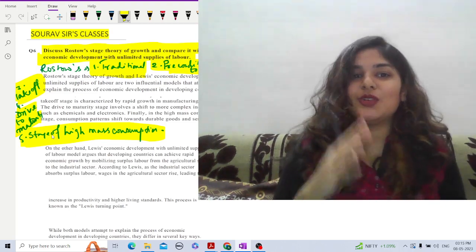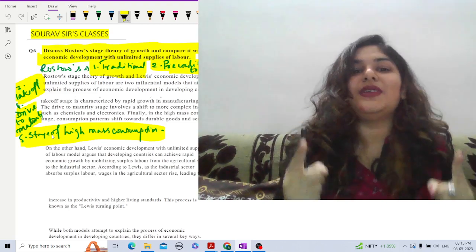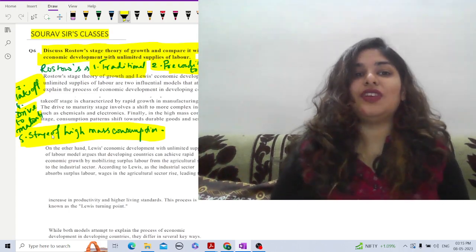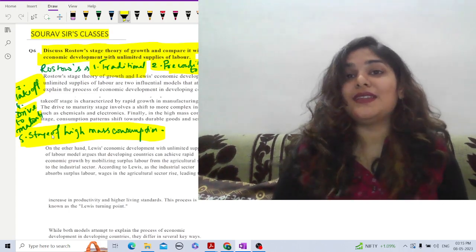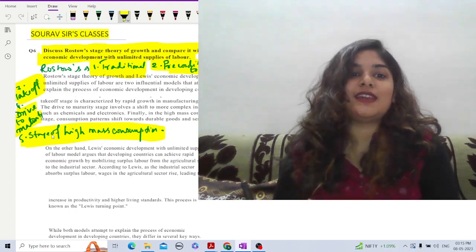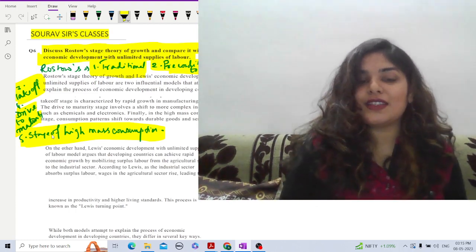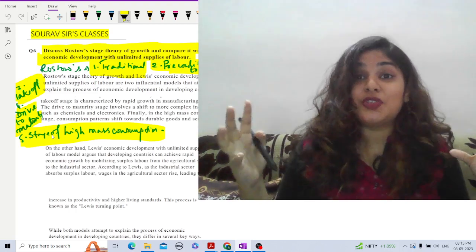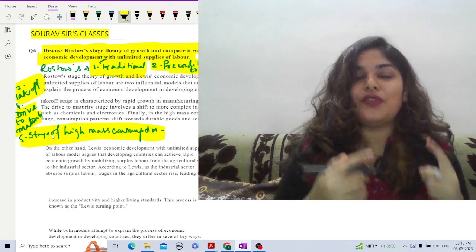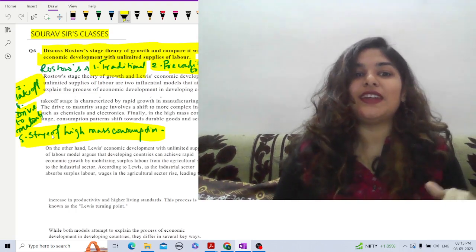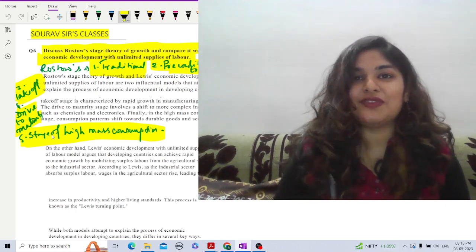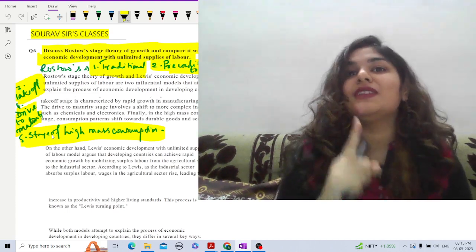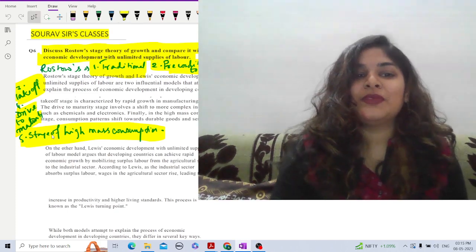The Lewis model of economic development with unlimited supply of labor argues that developing countries can achieve rapid economic growth by mobilizing surplus labor from the agricultural sector to the industrial sector, that is the urban sector. According to Lewis, as the industrial sector absorbs surplus labor, wages in the agricultural sector rise, leading to an increase in productivity and higher living standards. This process is known as the Lewis turning point.